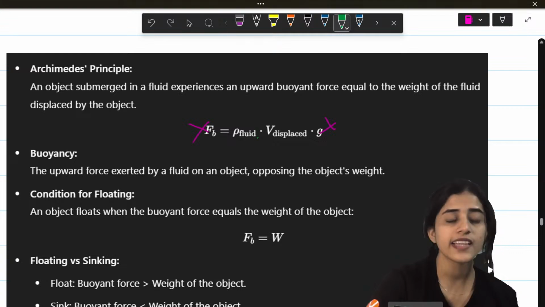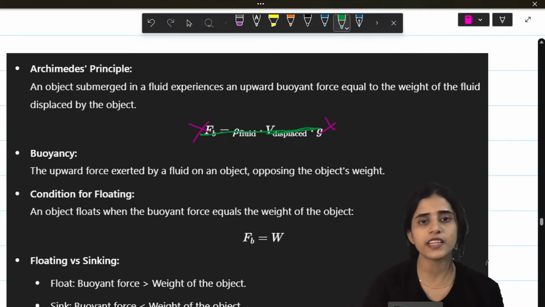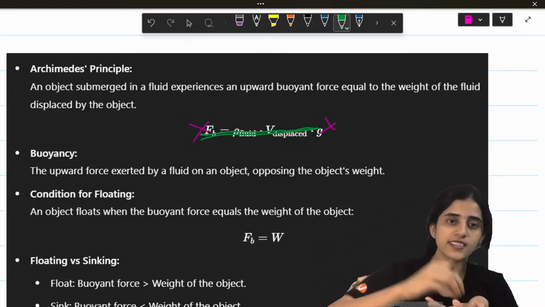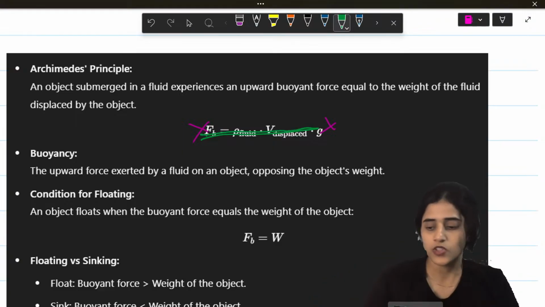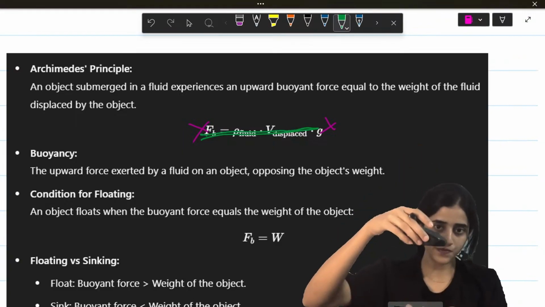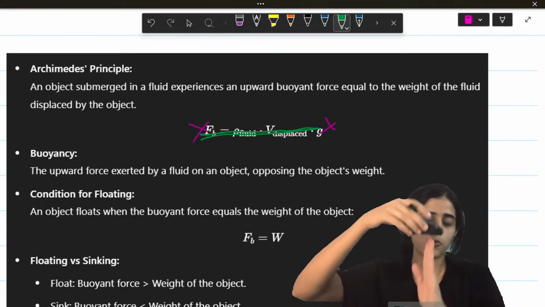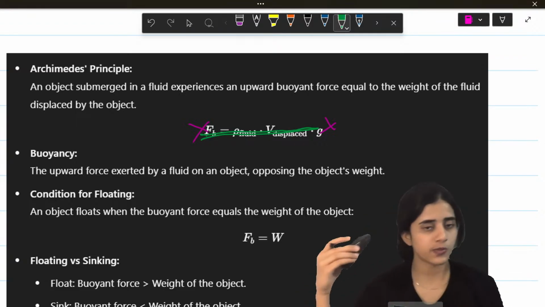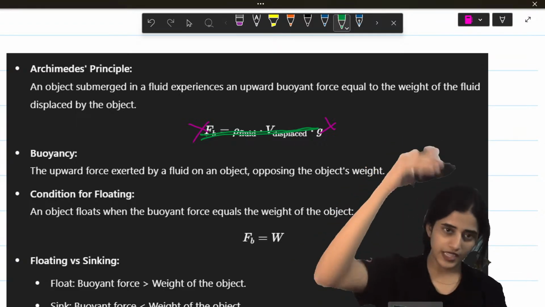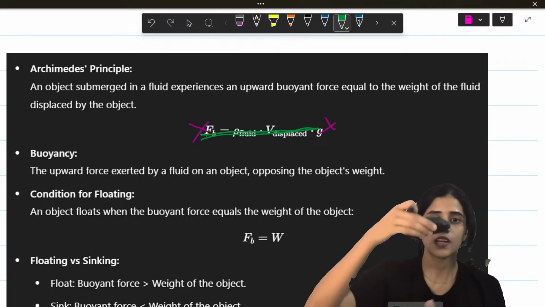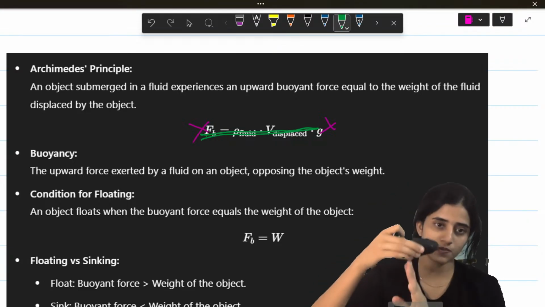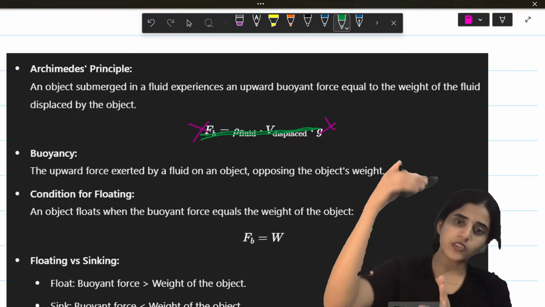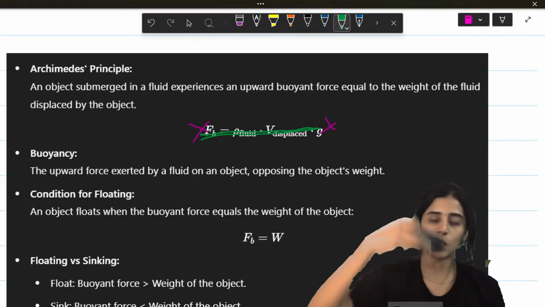Next is Archimedes principle. You don't need the formula, it's not there for you, that's why it's crossed. So, if an object is submerged in a fluid, imagine I put this in a fluid, and it experiences an upward force. This is called Archimedes principle. According to Archimedes, any object that is submerged in a fluid will experience an upward buoyant force. The upward force is basically opposing the object's weight down. The object's weight is downwards.